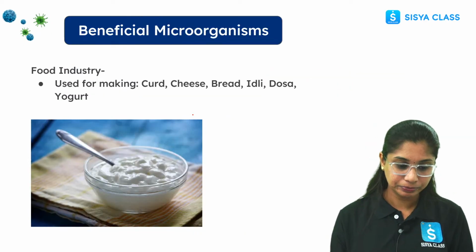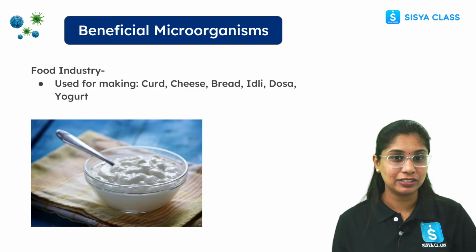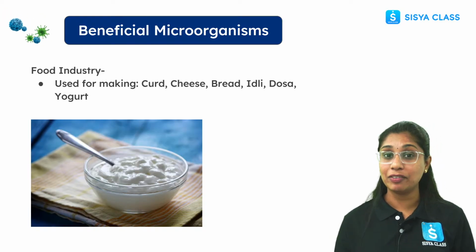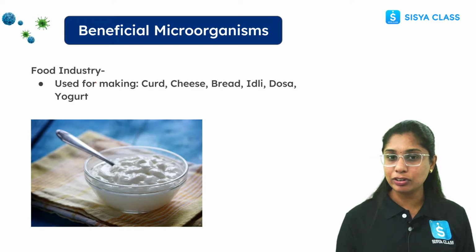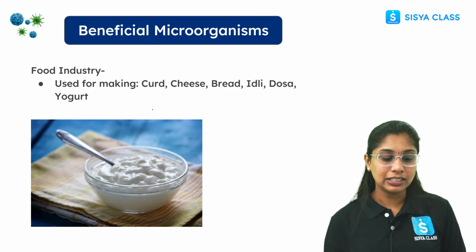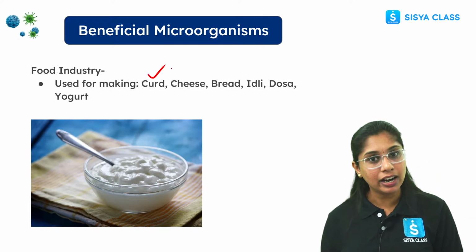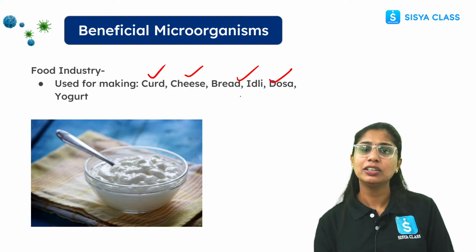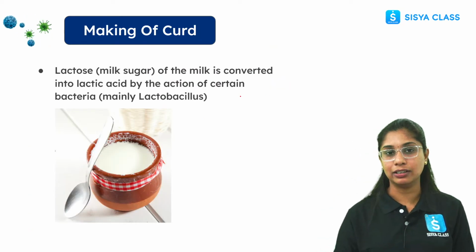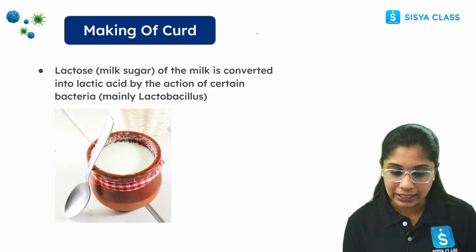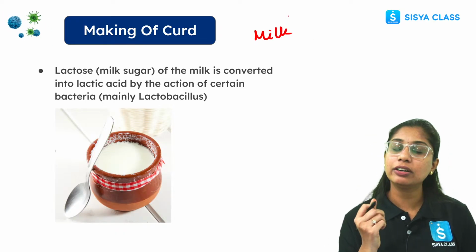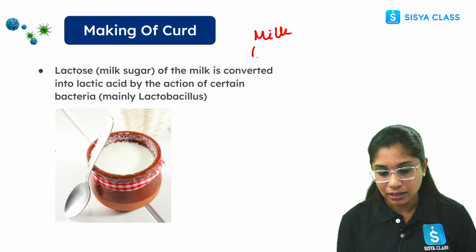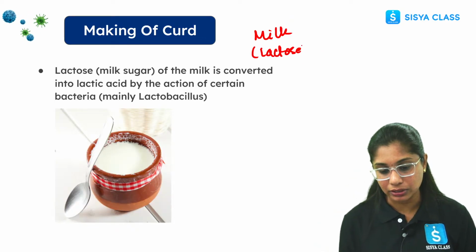Alright everyone. Now let's see the benefits of microorganisms, how microorganisms are our friends. In the food industries, it is useful for making curd, cheese, bread, idli, dosa, yogurt. So what happens with milk? We add some inoculum, the curd. Milk has a sugar called lactose.